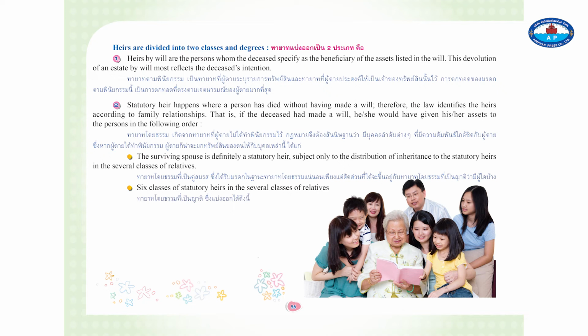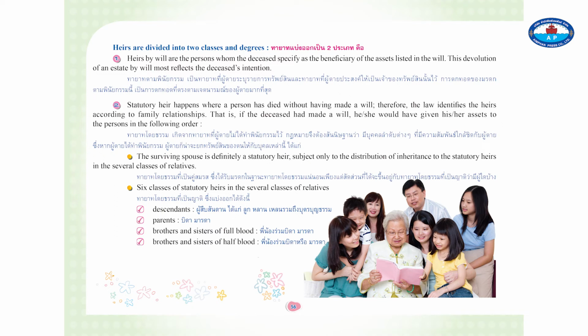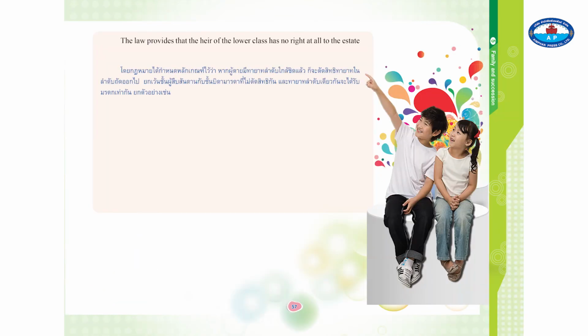6 classes of statutory heirs in the several classes of relatives: descendants, parents, brothers and sisters of full blood, brothers and sisters of half-blood, grandfathers and grandmothers, uncles and aunts.